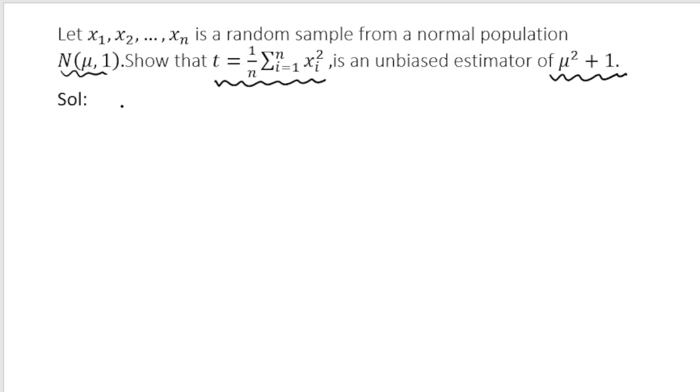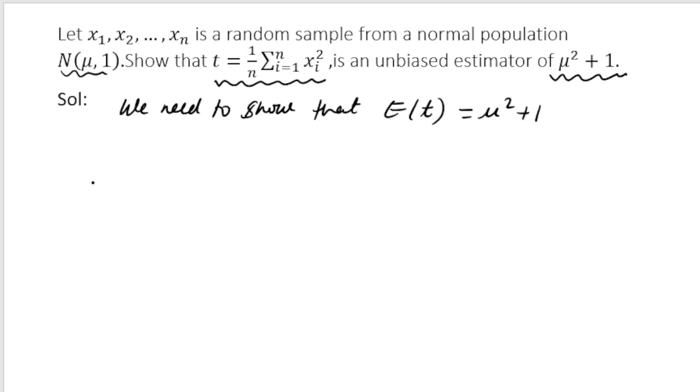So what is the process? The process is that we need to show that expectation of T is equal to mu square plus 1. This is what we have to show. So let us try to do that. So I am calculating the expectation of T.